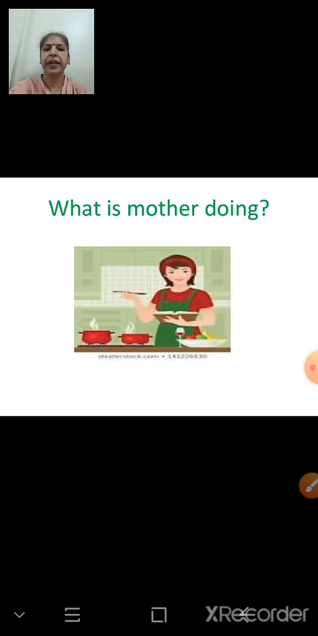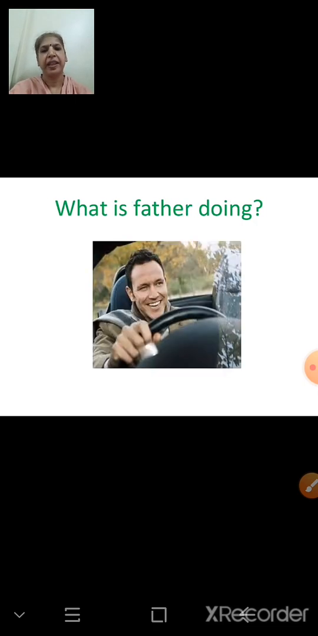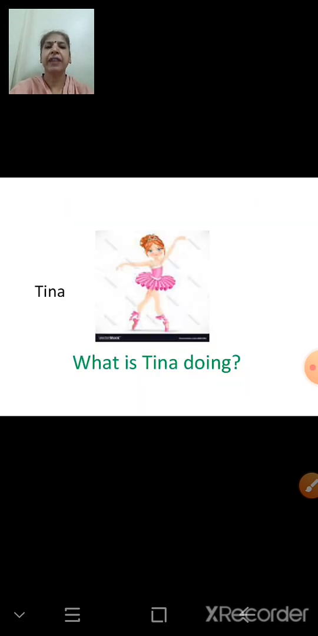What is mother doing? We can see mother is in the kitchen and she is cooking. So, mother is cooking. What is father doing? You can see father is in the car, in the vehicle, father is driving. What is Tina doing? Tina is dancing.